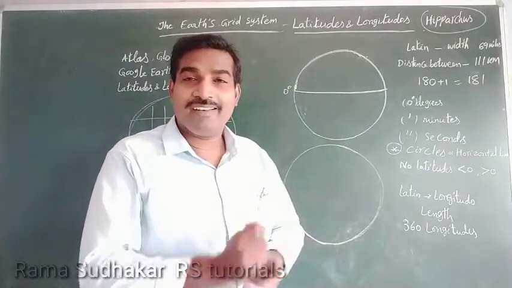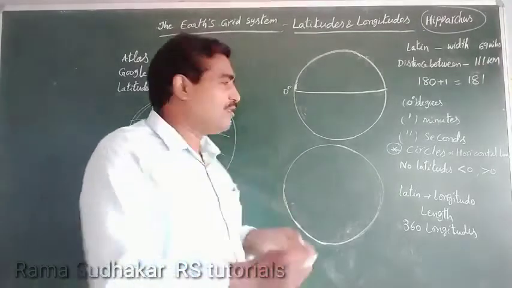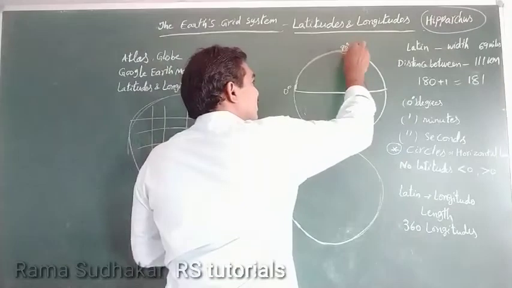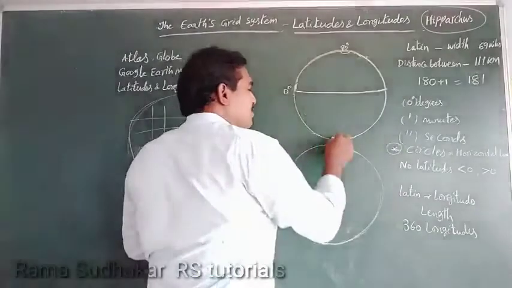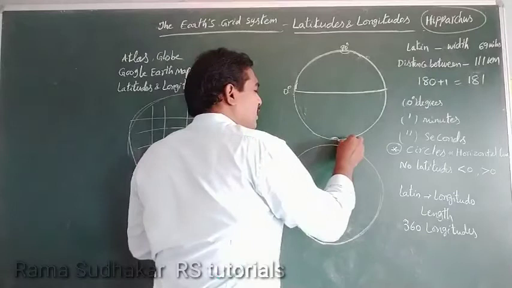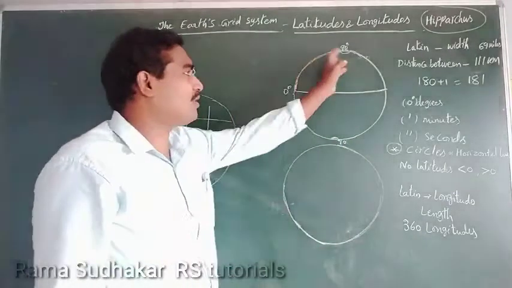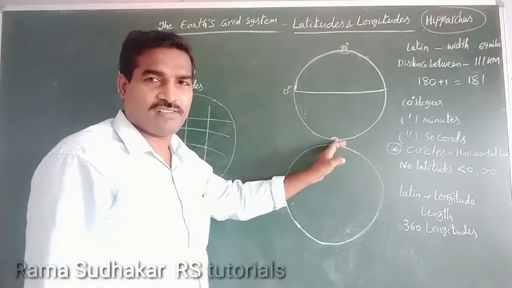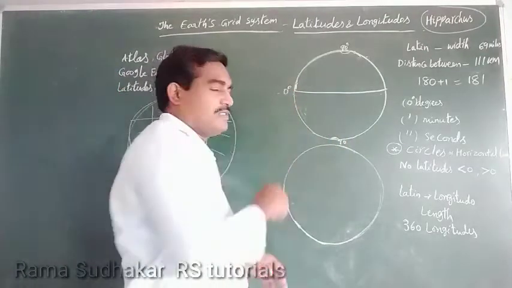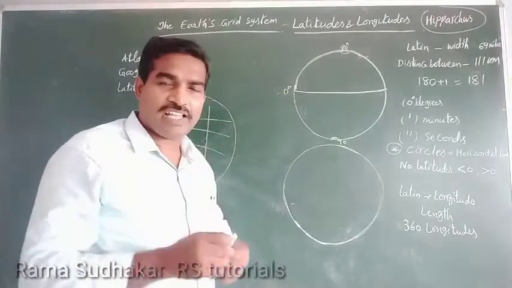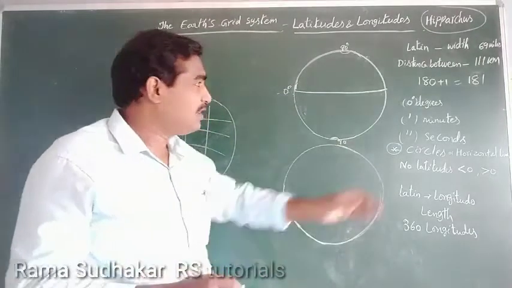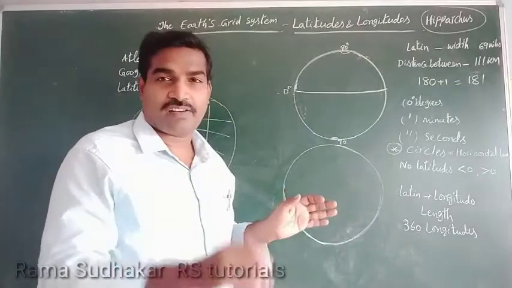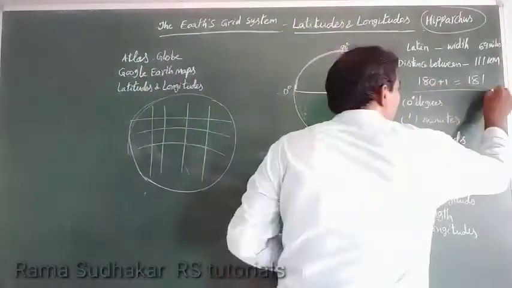How many latitudes are there? From 0 degree up to 90 north, and from 0 degree to south up to 90. 0 to 90, 0 to 90. The 0 degree latitude is known as the equator. Including the equator, there are 181 latitudes.